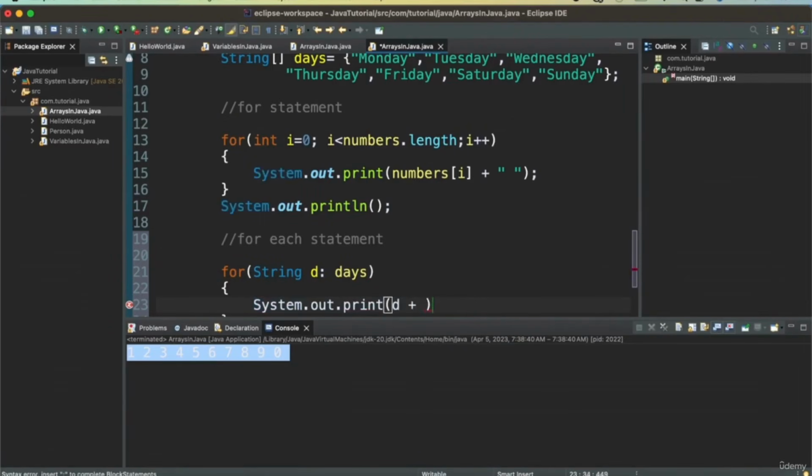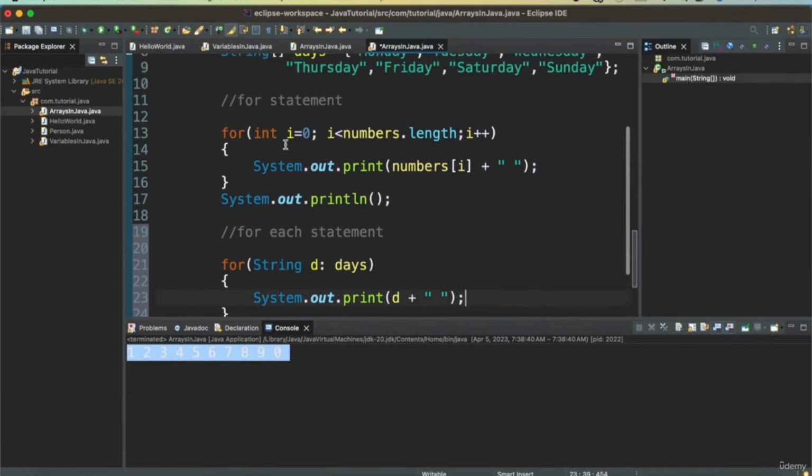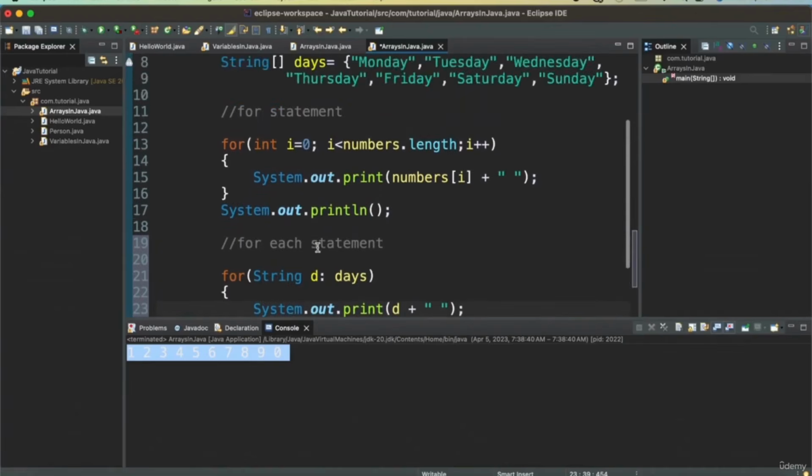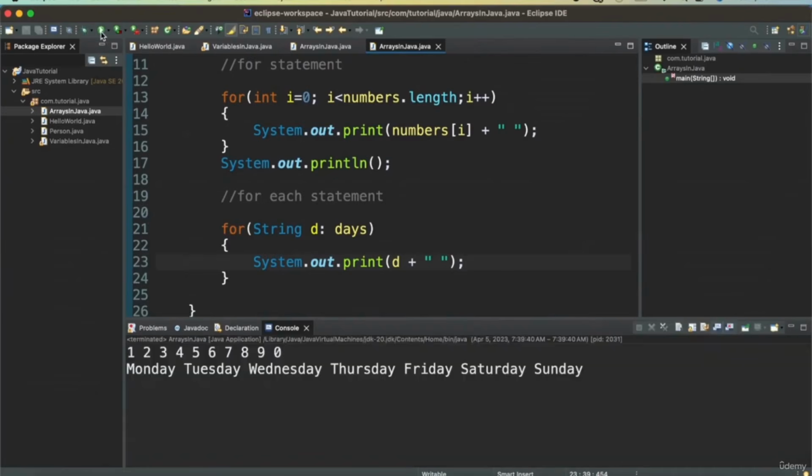And then I'll also print some space because I want to print it in a single line. This will internally turn into the for statement, and it will loop through all the days and print the days on the same line. So when we run this statement, we can see that it gets printed.